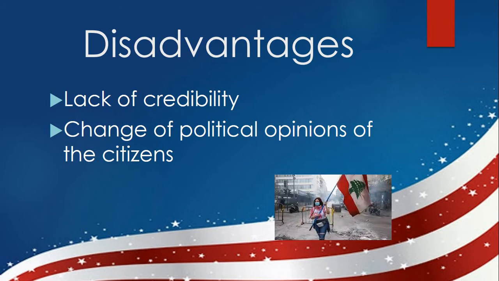For example, in Lebanon, 7 years elapsed between the legislative election and the election of the president that took place in 2016. And of course, during these 7 years, a lot of persons changed their mind, and so the parliament and the deputies that they elected in 2009 did not represent them anymore at the moment of the presidential election.